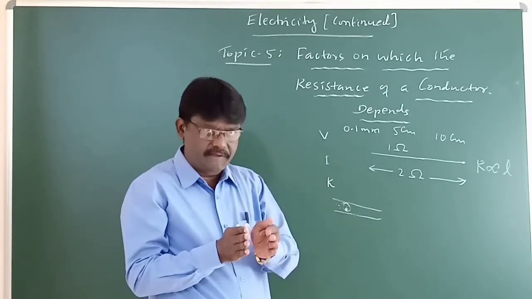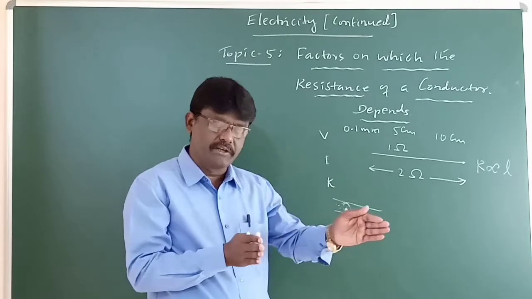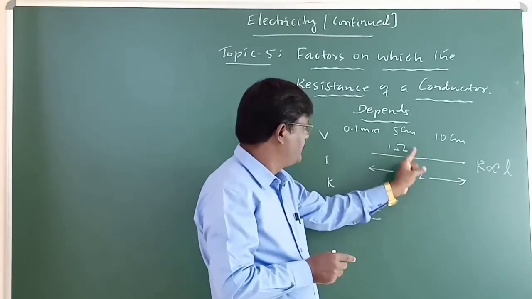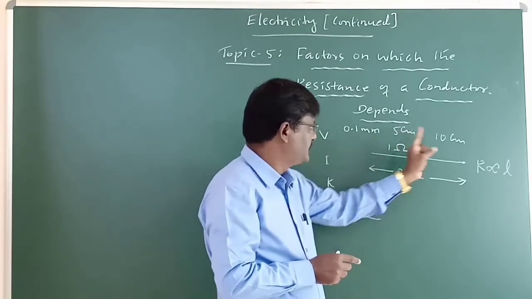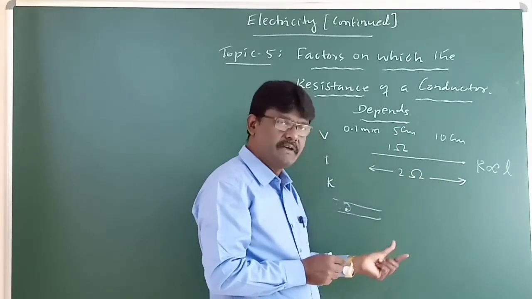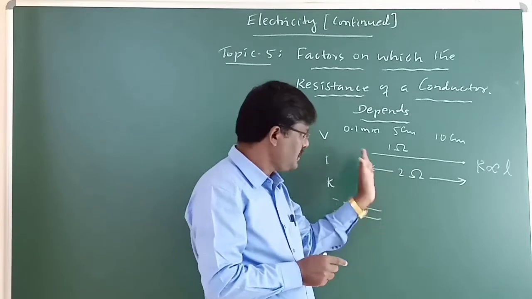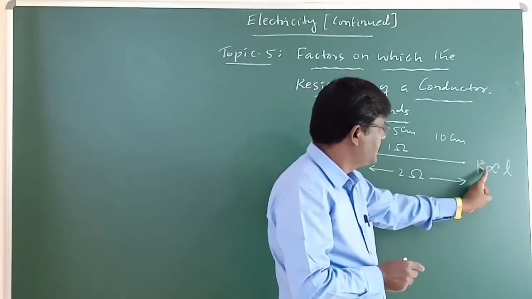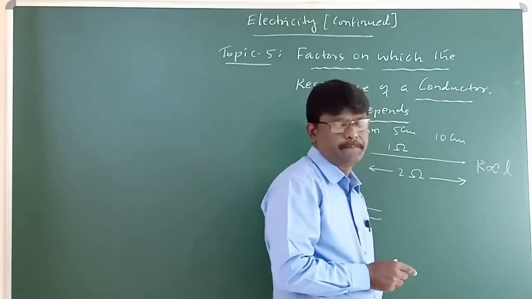As the length increases, the collision also increases. When it is 5 centimeter, say 1 ohm. If it is 10 centimeter, then it is 2 ohm. Thus, we can conclude in a simple way, R is proportional to L.